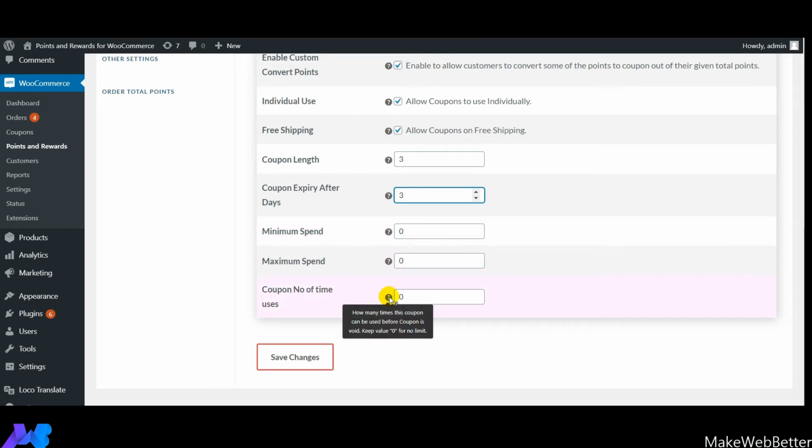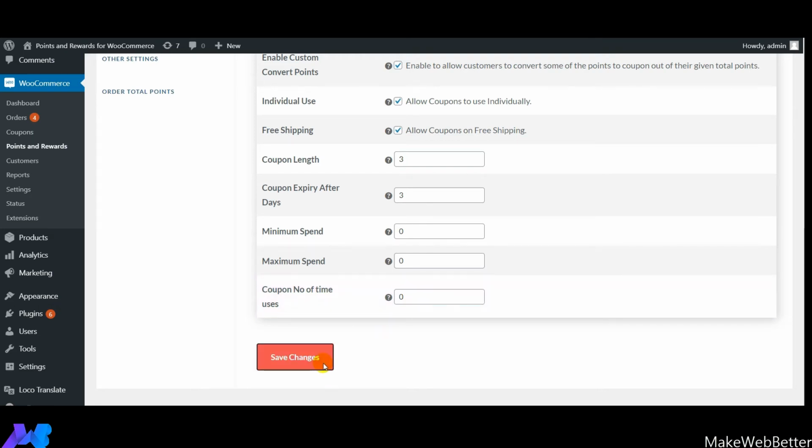So here you can set the number of times you want your customers to use the coupons. If you don't want to set any limitation on the usage of the coupons by your customers, then by default you have to mention the value which is equal to 0. After making all the changes, you have to click on save changes.